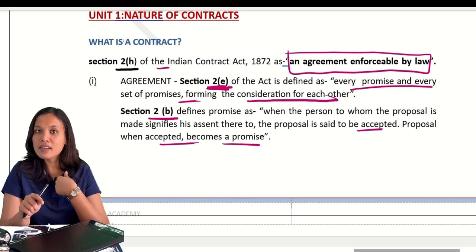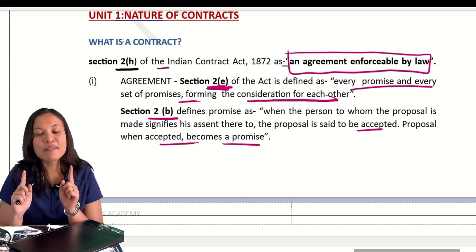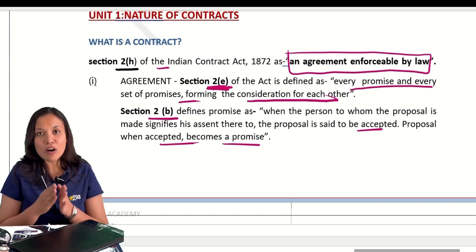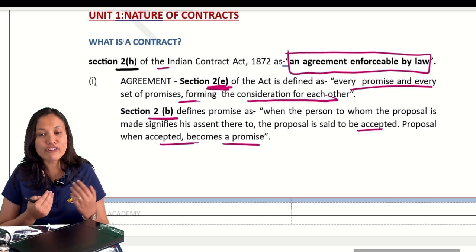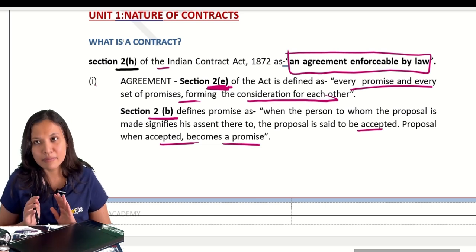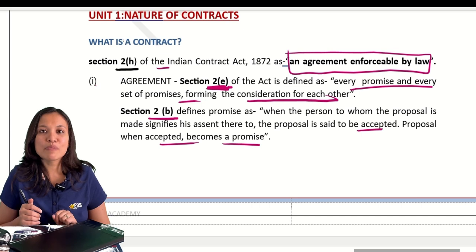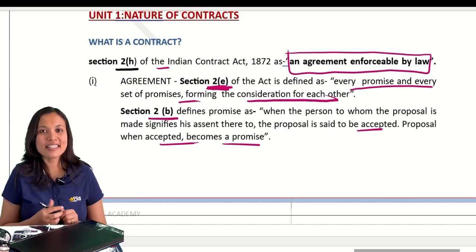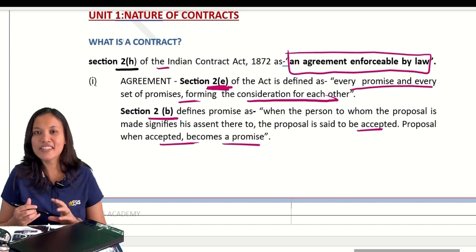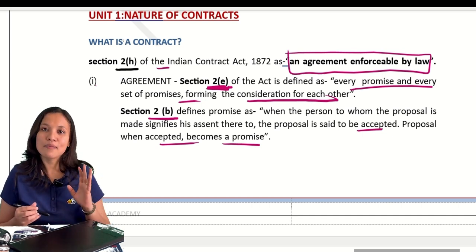Agreement means promise plus consideration. So it means what? A promise or set of promises forming consideration for each other is an agreement. Now, what is promise? Promise means when a person to whom a proposal is made signifies his assent thereto, then the proposal when accepted becomes a promise.